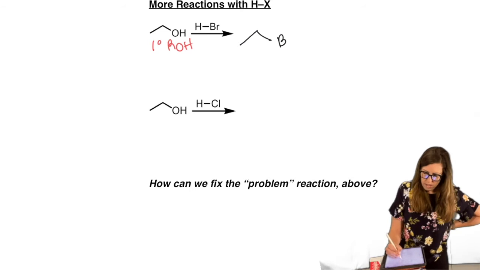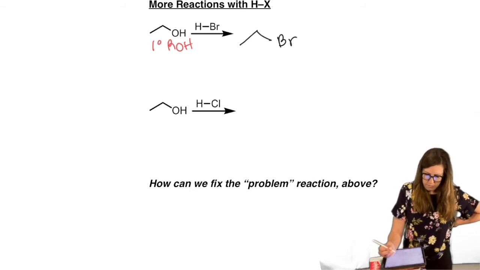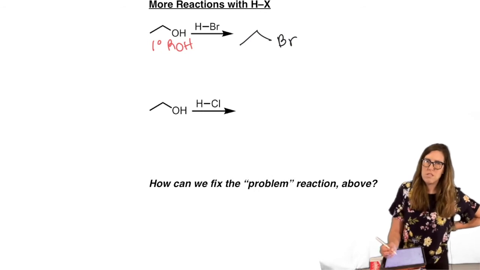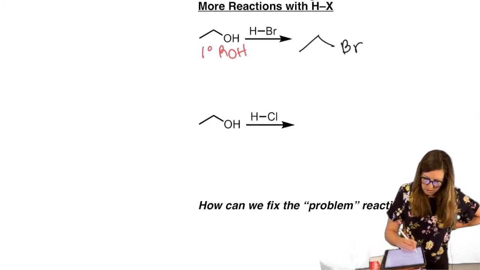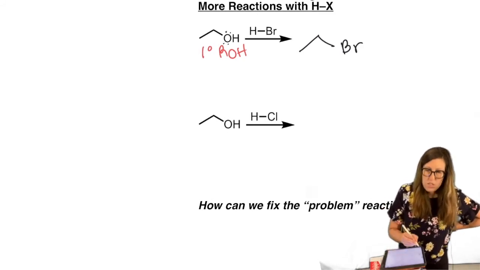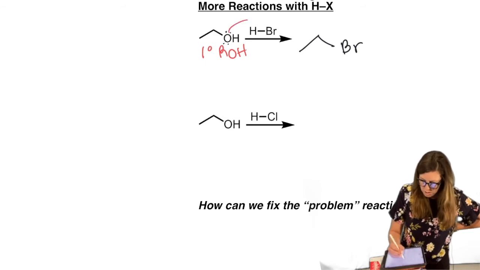We still get the alkyl halide. You say, how so? Primary leaving groups mean we shouldn't have an SN1, and that's because it doesn't do SN1 in that case. SN2 always happens faster than SN1 if it's an option, but since it's not an option, it's going to have to be SN2.